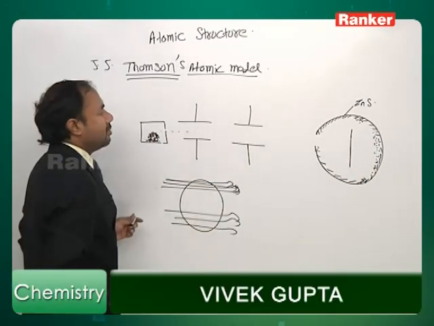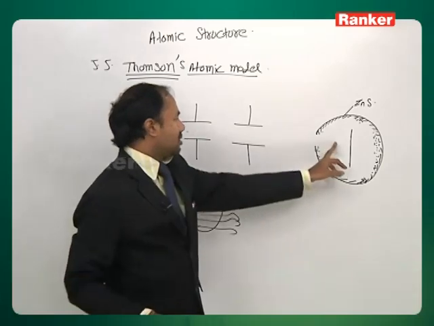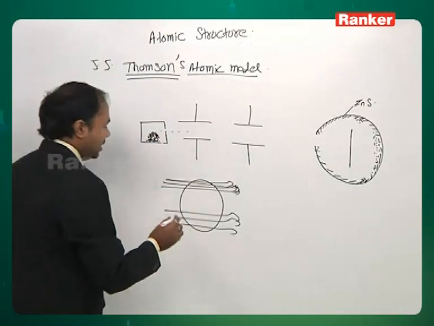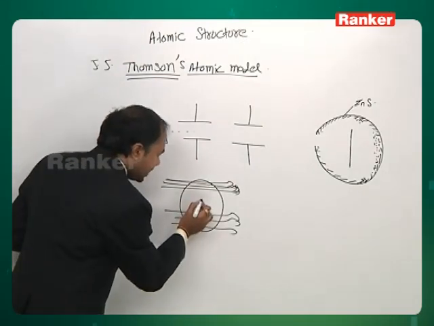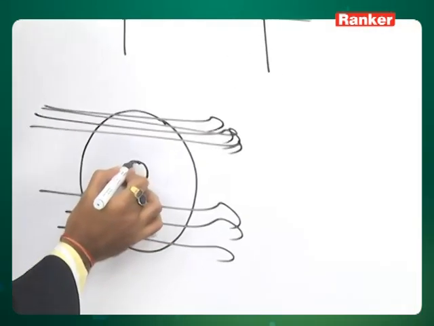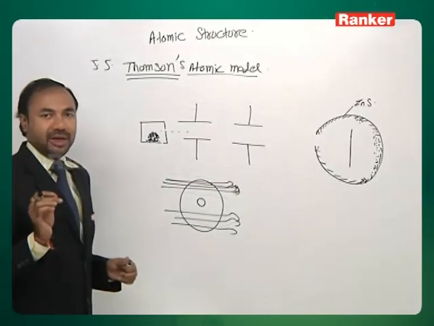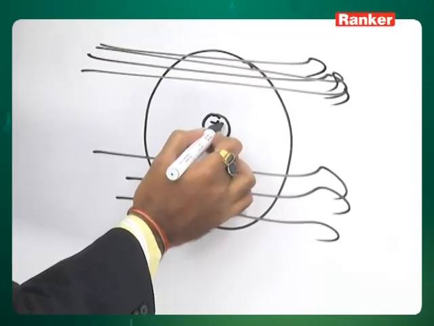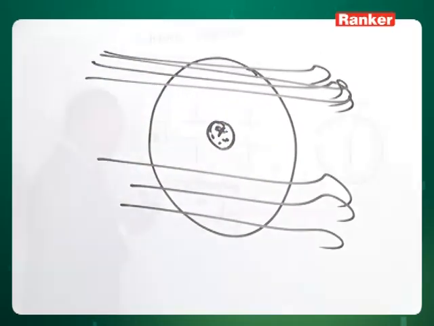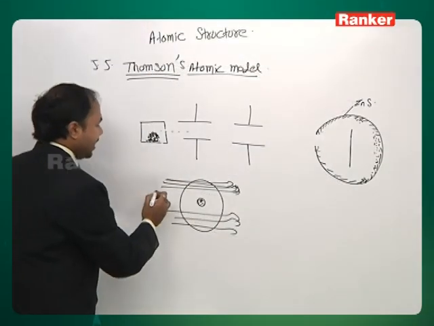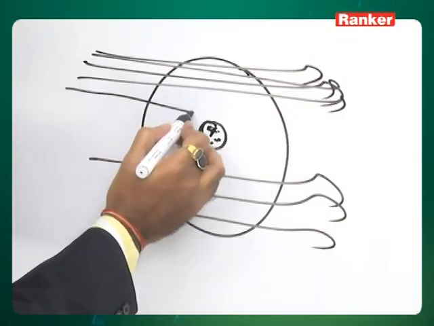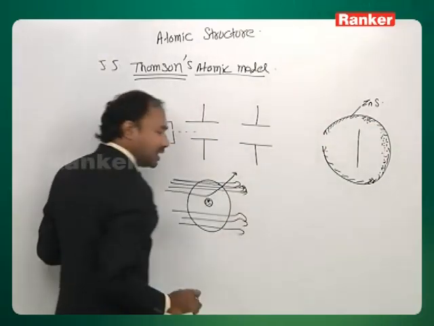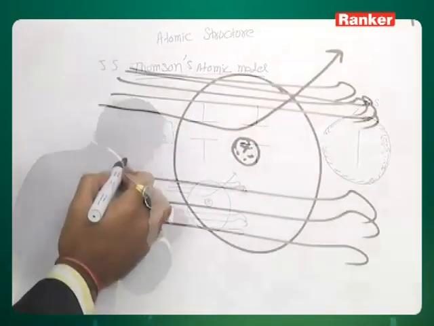Then he said, because some alpha particles have got deflected at these angles, it means the atom should contain some positive charge, which must be concentrated in a very small space, like this one here. This, he said, will contain all the positive charge. So when some alpha particles came nearby, they got deflected and made black spots here, like this, from both the sides.